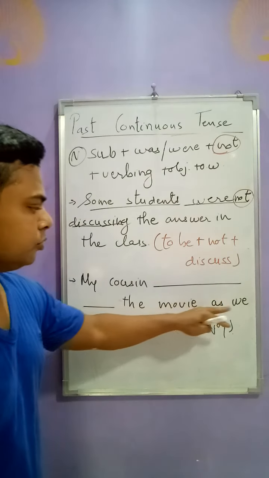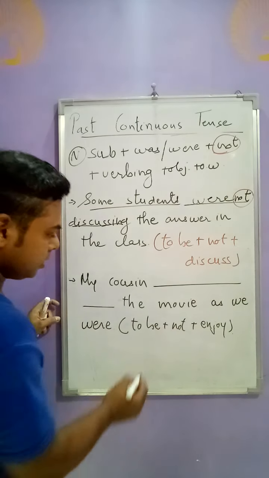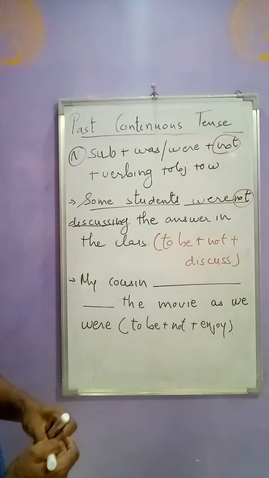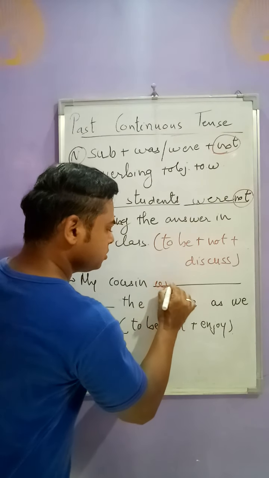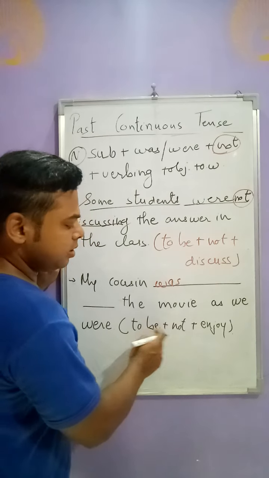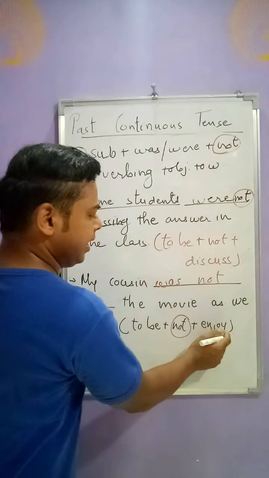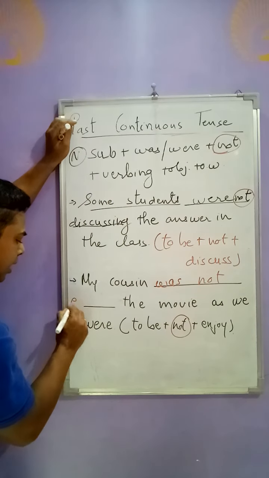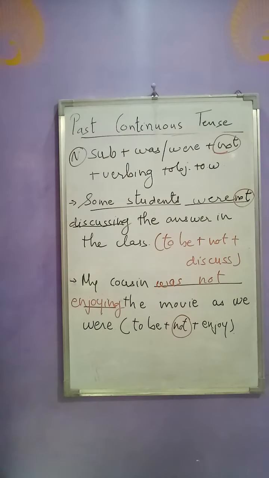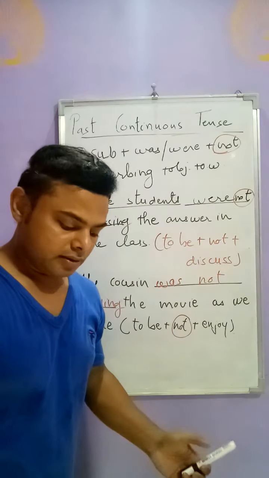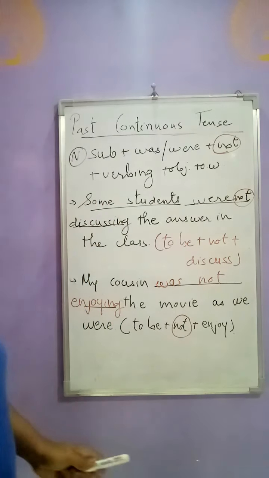My cousin blank the movie as we were. In brackets we are given to be plus not plus enjoy. So my cousin is third person singular. So we have to write was, because the to be form is given. We are supposed to write negative, so let us write not. And enjoy is given, so we have to write the ing form of enjoy. So that is enjoying. My cousin was not enjoying the movie as we were. That means as we were enjoying, my cousin was not enjoying the movie.